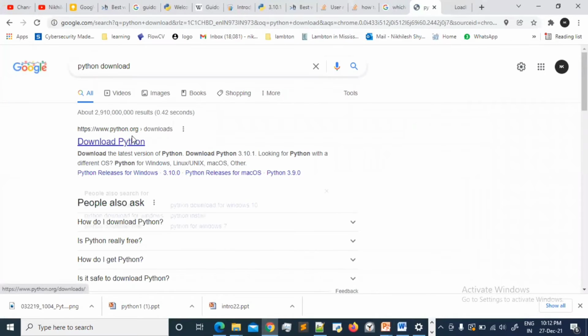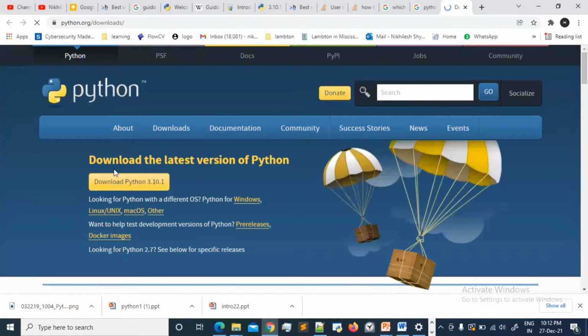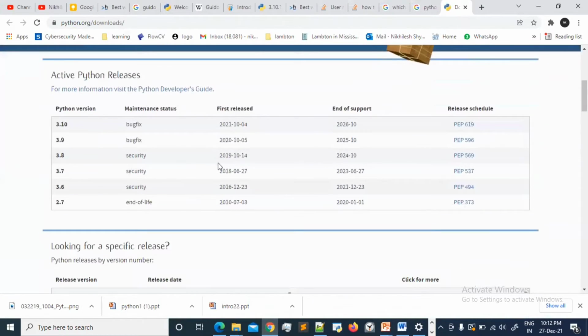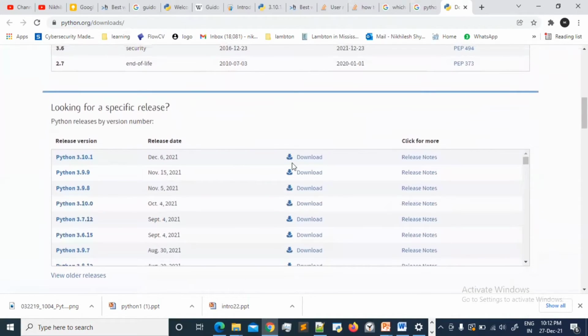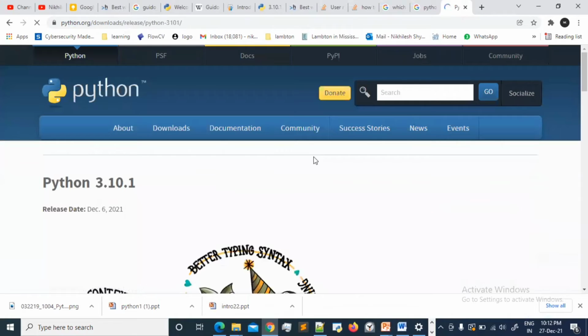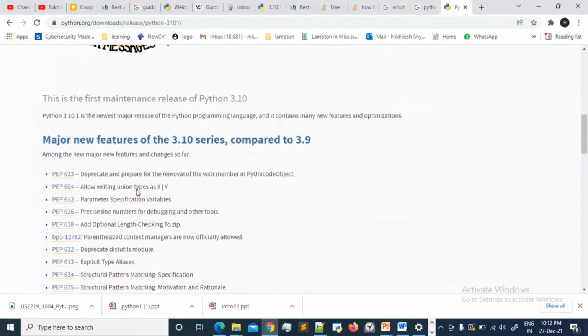Download. There's a website called python.org, and here you can download Python. It will download the Python file for you, and here you can get the different versions like 3.10. Let's see this particular download.